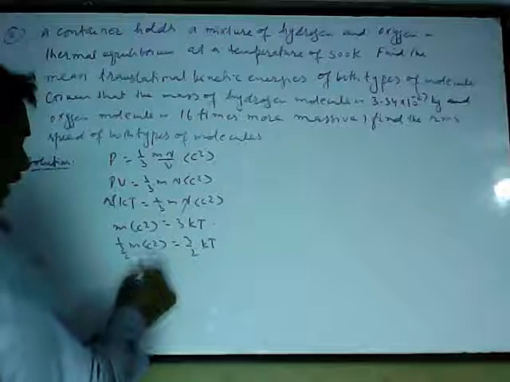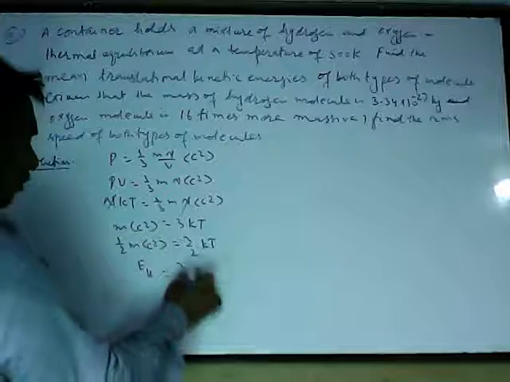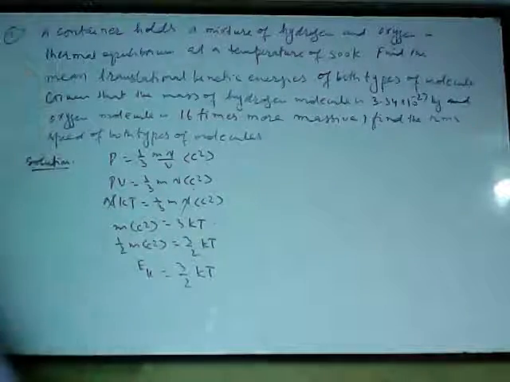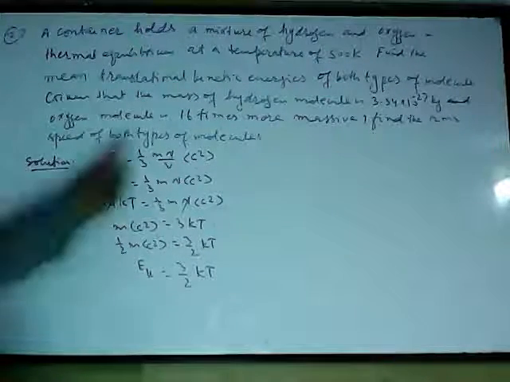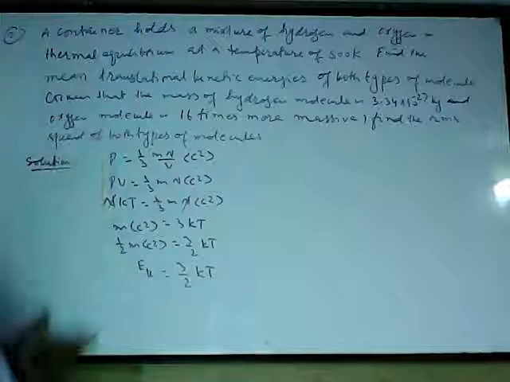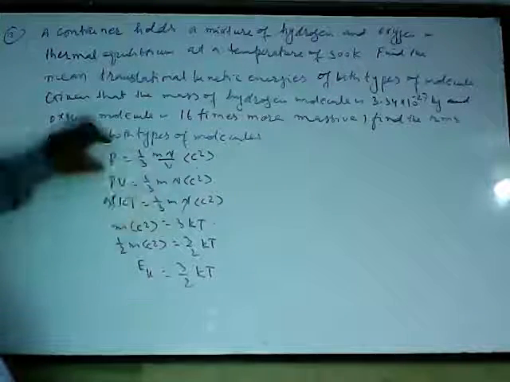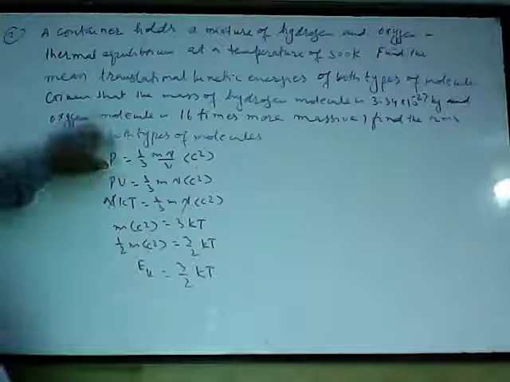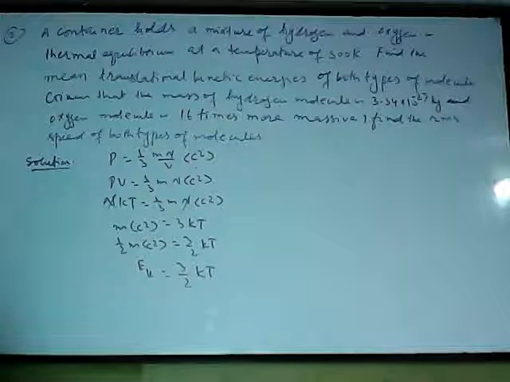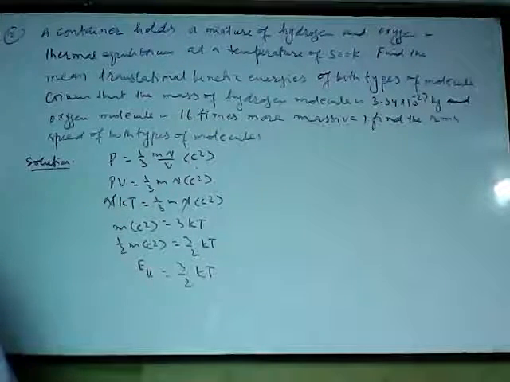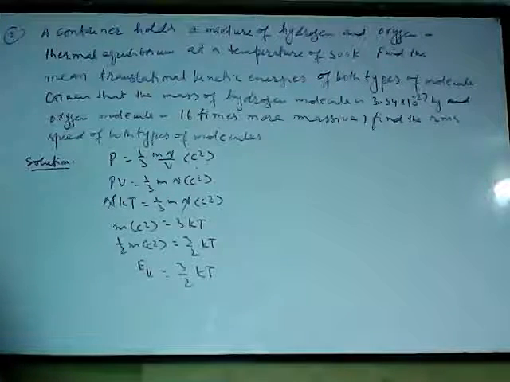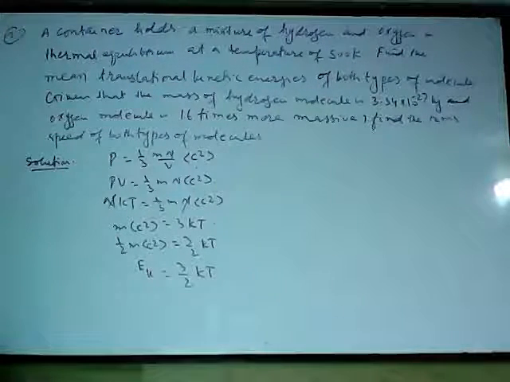So kinetic energy is 3 upon 2 kT. I have proved this formula in one of the lectures, but again I prove it because I do not remember those formulas. I just take the basic formula and calculate. So EK is 3 upon 2 kT, where k is the Boltzmann's constant and T is the temperature.